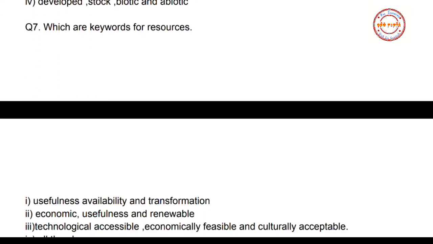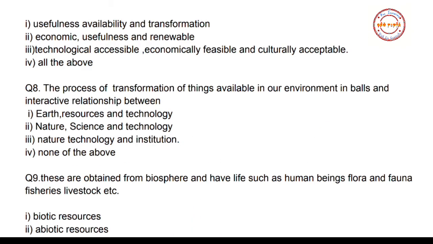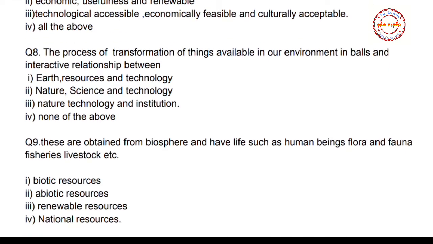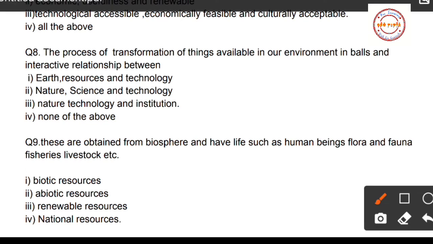Now question number 7, which are keywords for resources? First option usefulness, availability and transformation, second option economic, usefulness and renewable, third option technologically accessible, economically feasible and culturally acceptable, and fourth option all the above. So students, which are the keywords for resources? That is option number 3, technologically accessible, economically feasible and culturally acceptable.